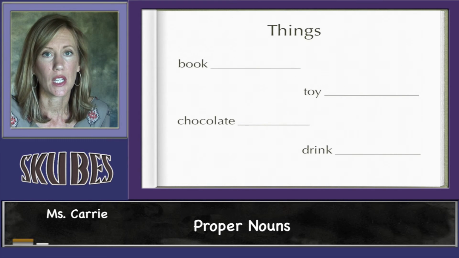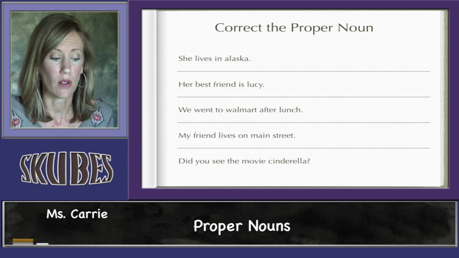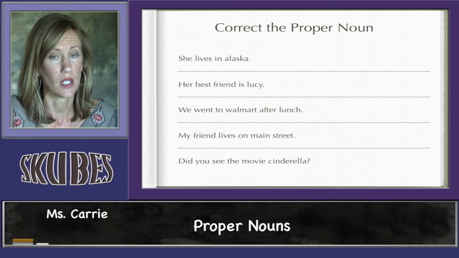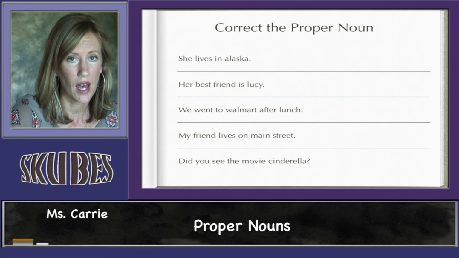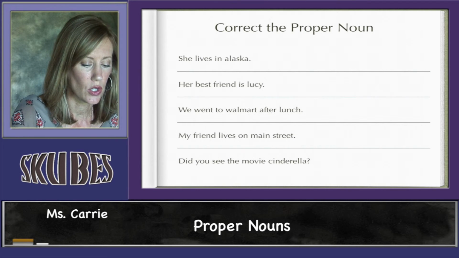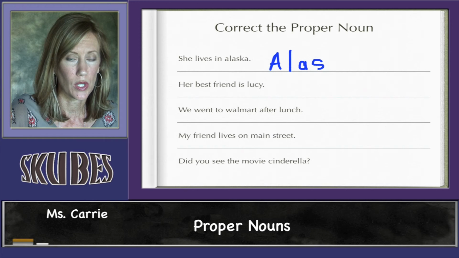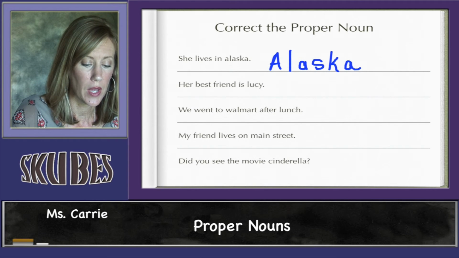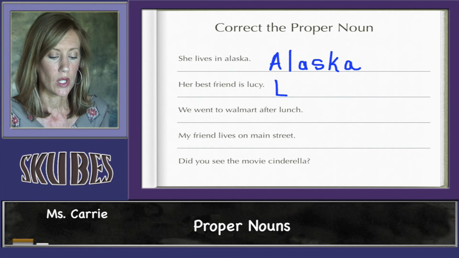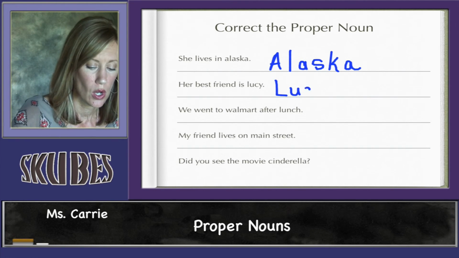Okay, let's look at some sentences that have proper nouns in them that aren't capitalized and see if we can find them. This first sentence says, she lives in alaska. Well, Alaska should have been capital because that's the name of a state. That's a proper noun. Her best friend is lucy. Well, Lucy is somebody's name, so we need to make her name capital. She's a proper noun.